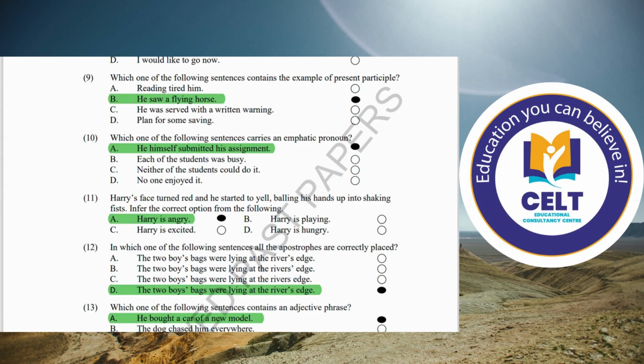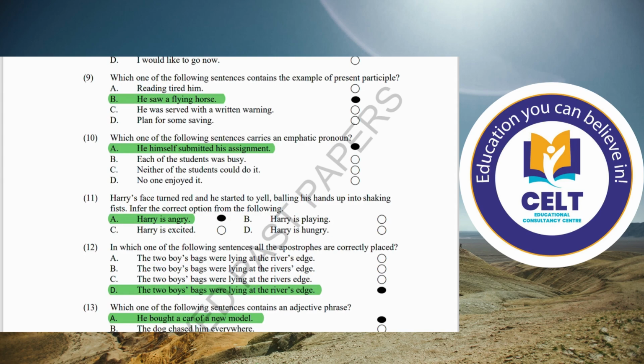Number 10, which one of the following sentences carries an emphatic pronoun? Students, the thing to remember is the reflexive pronoun and emphatic pronoun are really close to each other, because both are the self or the selves form of the pronoun. But there is a little difference between them. If the self or the selves form of the pronoun emphasizes the subject or the doer of the action, so this is called an emphatic pronoun.